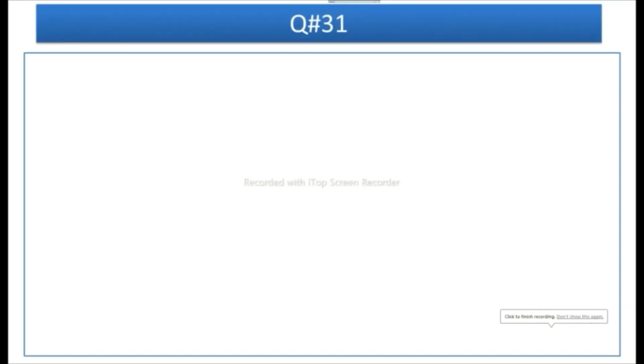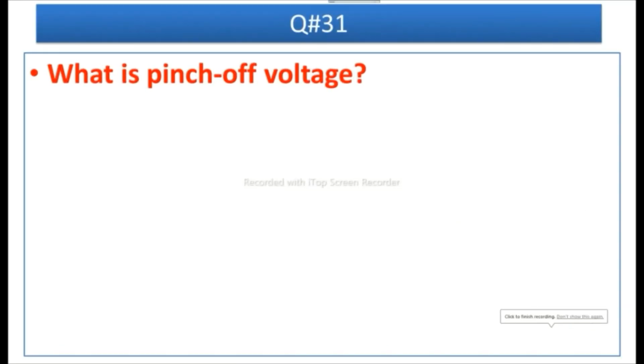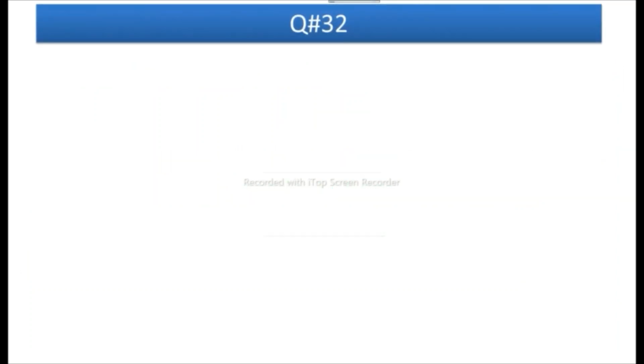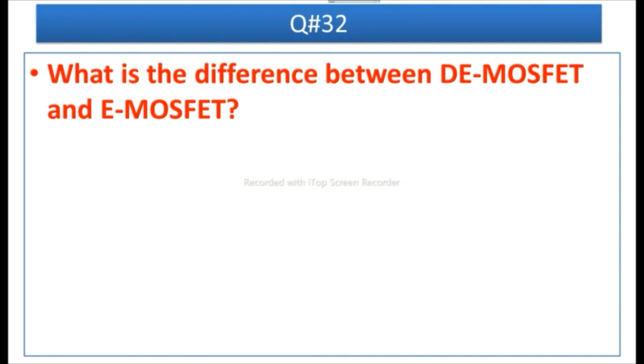Question number 31 is, what is pinch off voltage? Answer is, the voltage at which the drain current becomes maximum is called pinch off voltage. Question number 32 is, what is the difference between D MOSFET and E MOSFET?